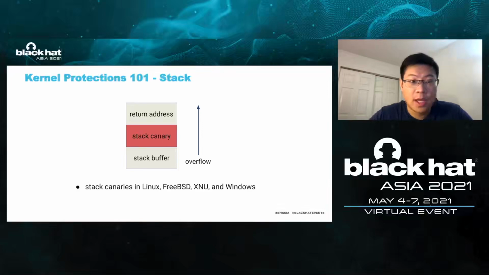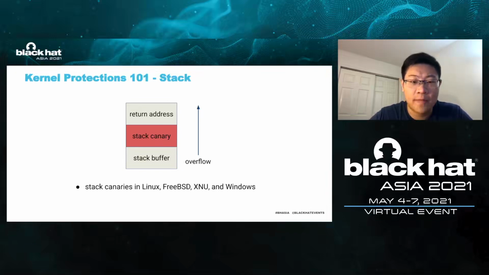First things first, I will describe several kernel protections that we plan to bypass. The first protection is stack canary, which is pretty standard protection in Linux, FreeBSD XNU, and Windows kernel. The idea is quite simple. When having a stack buffer overflow, the adversary can overwrite the return address in current stack frame. Later, when the function returns, the kernel execution is directed to the malicious address.